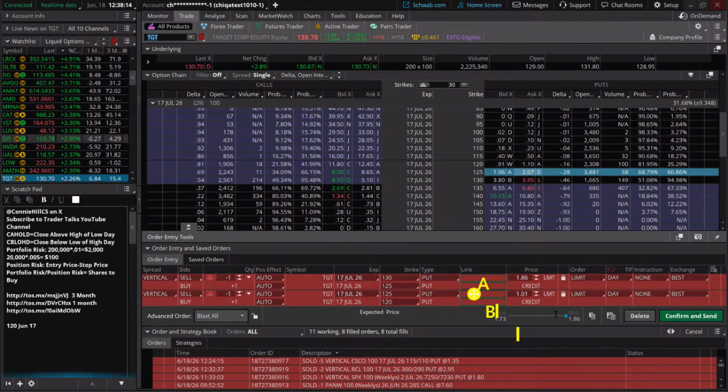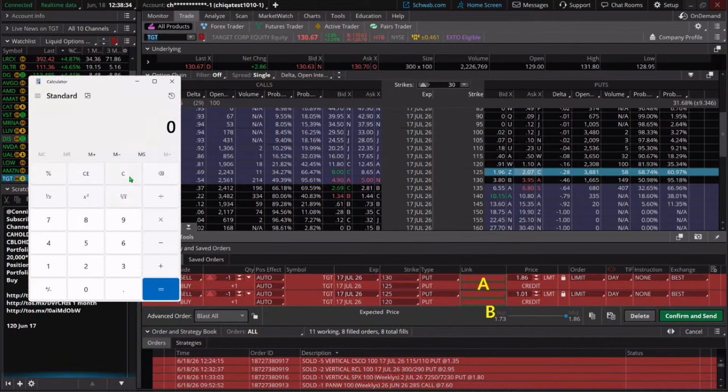Kind of ballparking and looking at what the return is here. In your mind, you can probably go, okay, $4 divided by $1 is about a 25% return. So if that doesn't meet your minimum threshold, then you might say, I'm not going to do that one. On this, if we have 5 minus 1.86, then 3.14 is our max theoretical loss. So we'd be risking that to make $1.86. What kind of a percent is that?